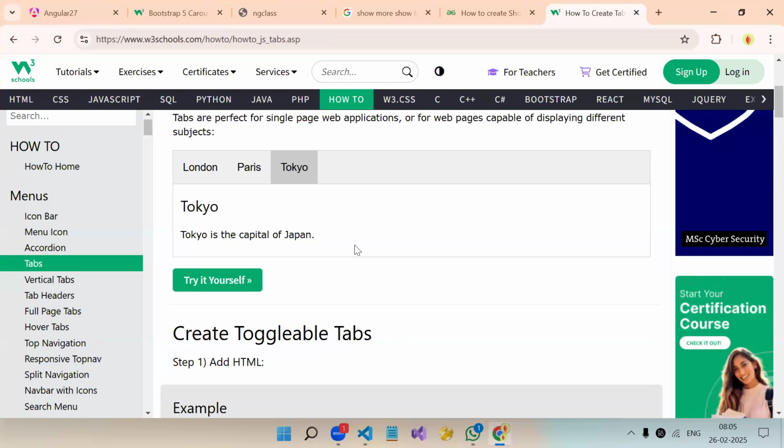Table also we can create dynamic, but I won't be explaining the table right now. Once we move to some of the advanced concepts, then I will show how we create a dynamic table. Clear, everyone? Why we need reusable components? Anyone having any doubt?